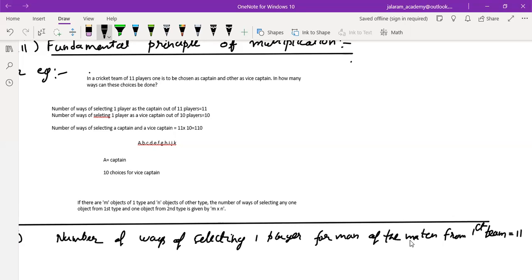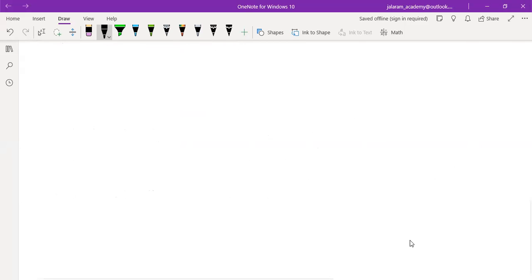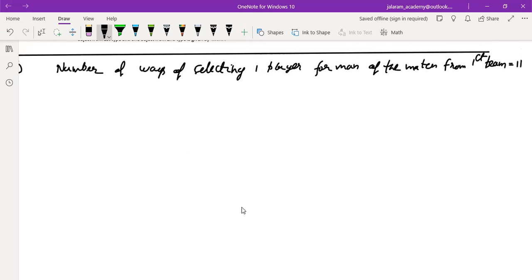We all know a cricket team has 11 players. So write this in your notebook also.